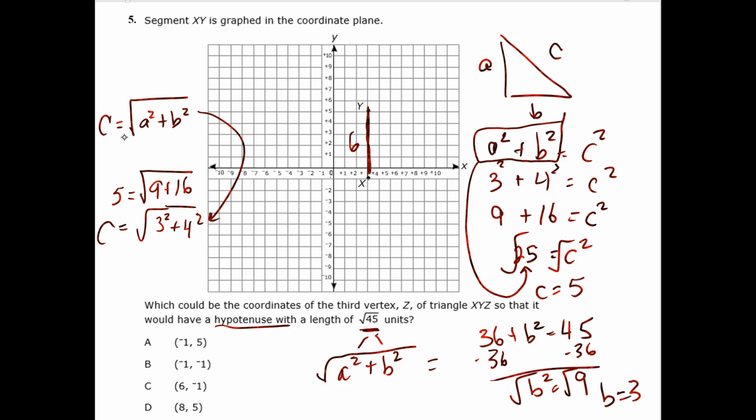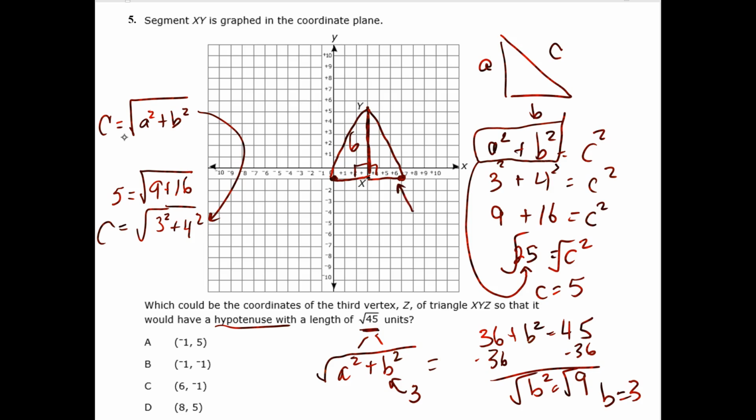So I need this B right here to be 3. Because if it's 3, it's going to give me 9, which is what is needed to be added to 36 to give me 45. So in order for that to happen, I need to go 3 here, or I need to go 3 here. So this represents the triangle that must be formed.